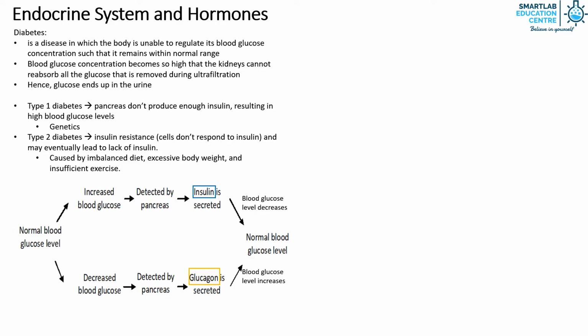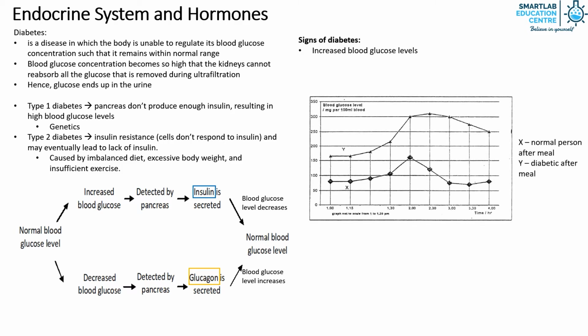There are a few signs of diabetes. First is the increased blood glucose levels. As seen in this chart, a normal person after a meal will have a blood glucose level profile of that of X. However, a diabetic after a meal will have a blood glucose level profile of that of Y. Next, glucose would be detected in the urine. Lastly, there is slow wound healing, increased thirst or hunger, fatigue, increased urination, and numbness in extremities.